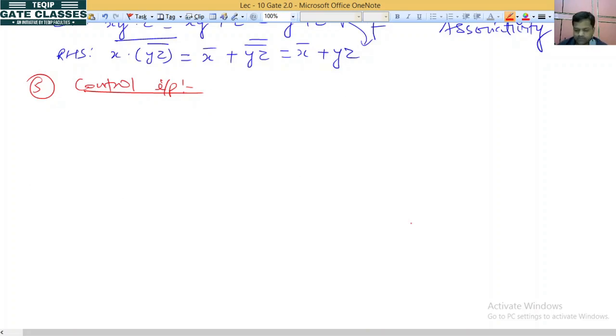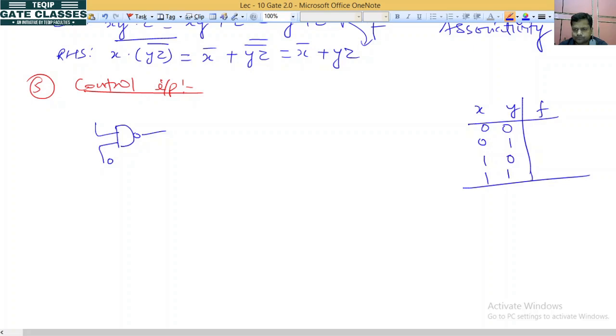So our next concept is control input. So this is our NAND gate. I am going to fix one input at 0. Let's see how it behaves. It will be x y f. X y is input, 2 input, 4 combinations. What will be the output for this? 1 1 1 0, because it is NAND gate, not AND.